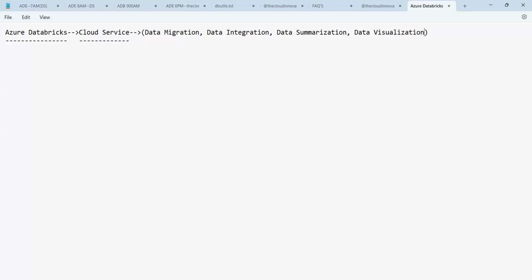Okay, we have the following things here. What is that? Data migration, data integration, data summarization, and data visualization. These are all the jobs we can perform by using Azure Databricks. Okay, guys. So next one. Okay, the next one is what is that?